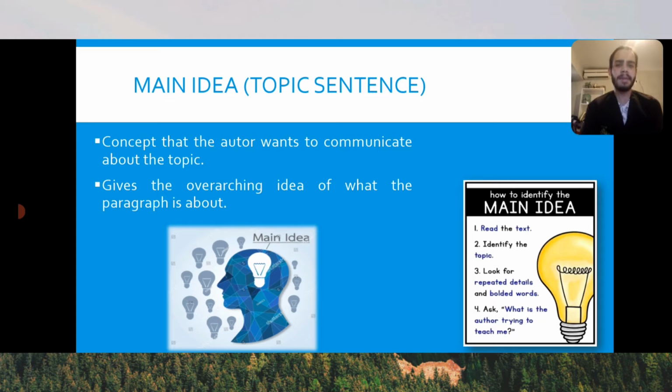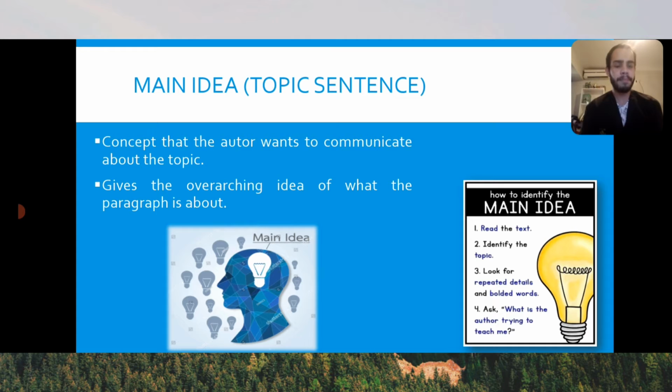To identify a main idea is not that difficult. They are usually repeated a lot by the author. Why? Because that's what the author wants. The author wants the reader to know exactly what the main idea of a topic is.